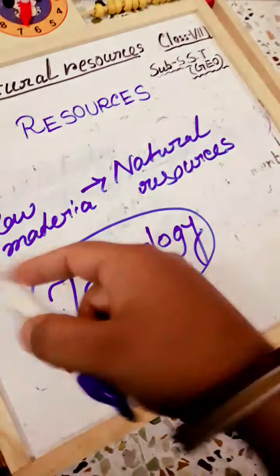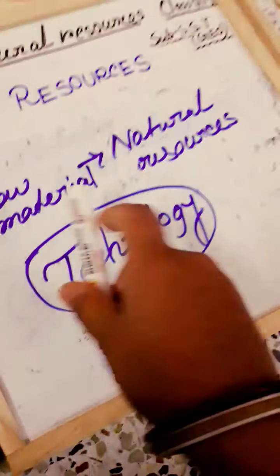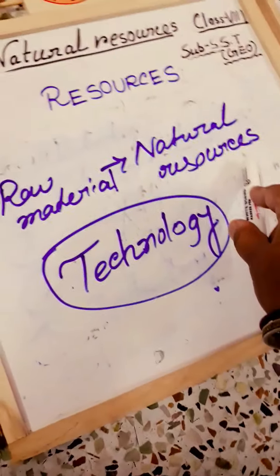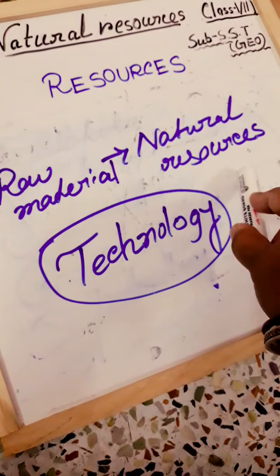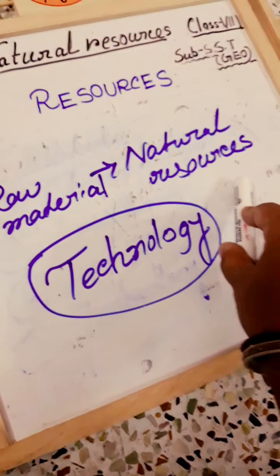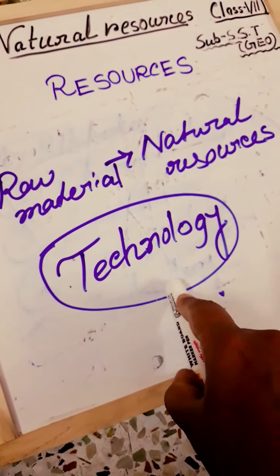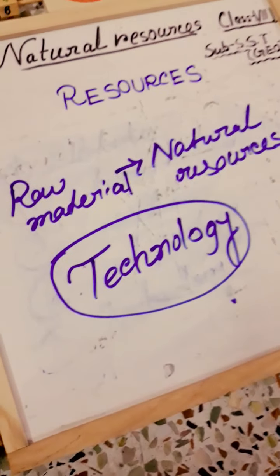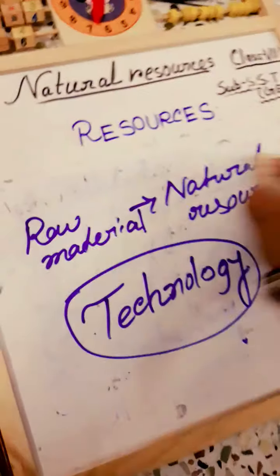And the technology they are using for turning the raw material into natural resources, that is known as the technological process. So this is the main thing which a human being uses. Okay, and next, human resource. We have already discussed that human beings are the main examples of human resources.